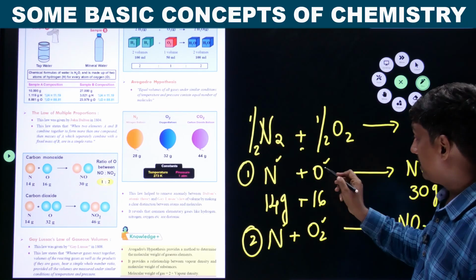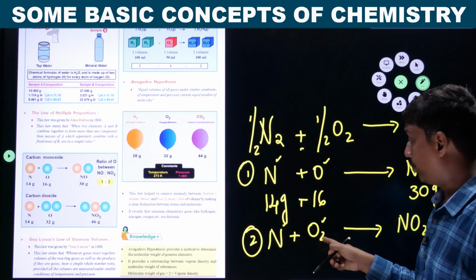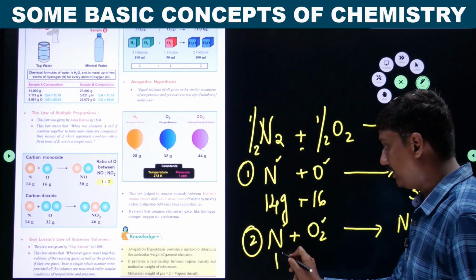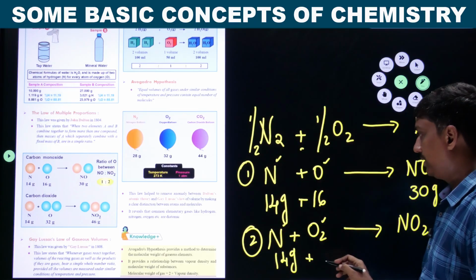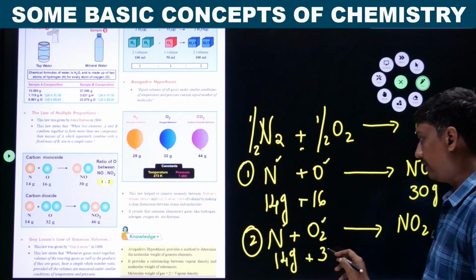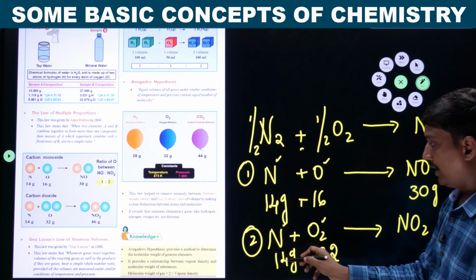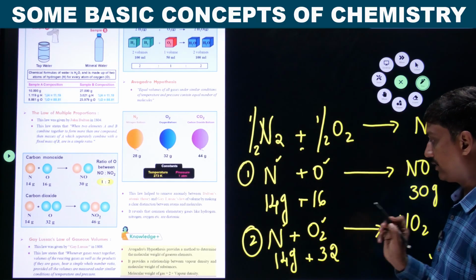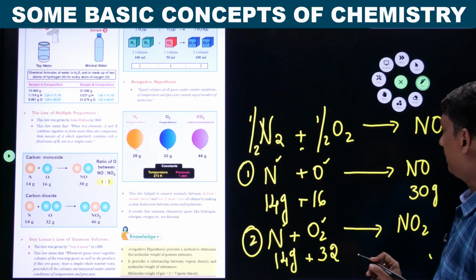Oxygen, but here oxygen is half O2, here it is O2. The complete molecule is consumed. What is the mass? It is 14 grams plus 32 grams. Here the mass of nitrogen is fixed, but the mass of oxygen is varied.